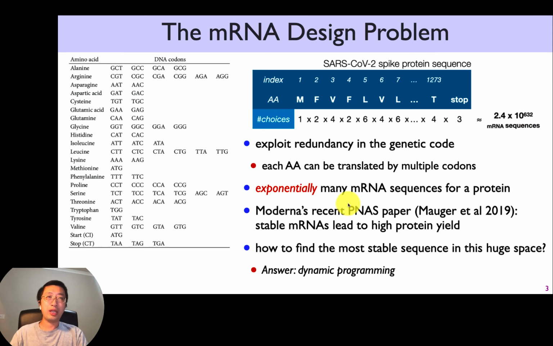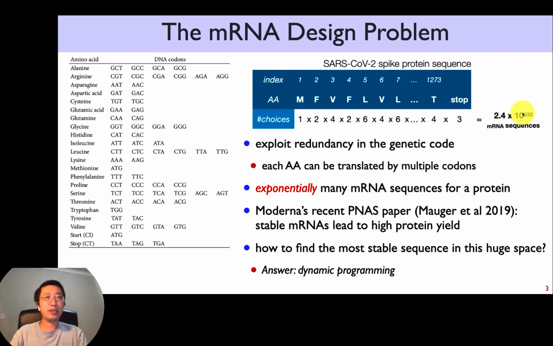So Moderna's recent paper in PNAS showed that the more stable, the better, because the more stable mRNA would stay longer and will yield more proteins, which is what we talked about in the previous slide. So your question is, how do you find the most stable sequence among all these alternatives? This exponentially large search space, right?